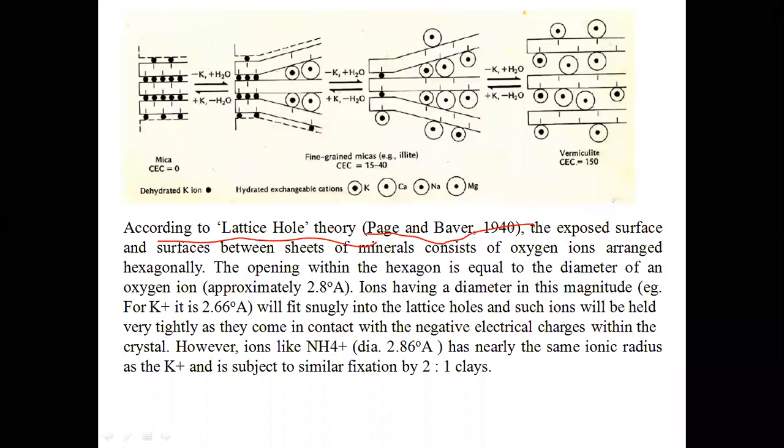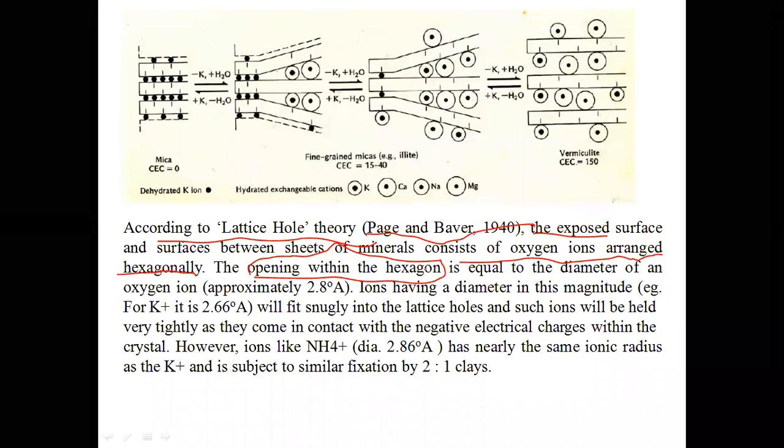According to this theory, the exposed surface between sheets of the minerals will consist of oxygen ions which are arranged in hexagonal rings, and this hexagonal opening is equal to the diameter of an oxygen ion.